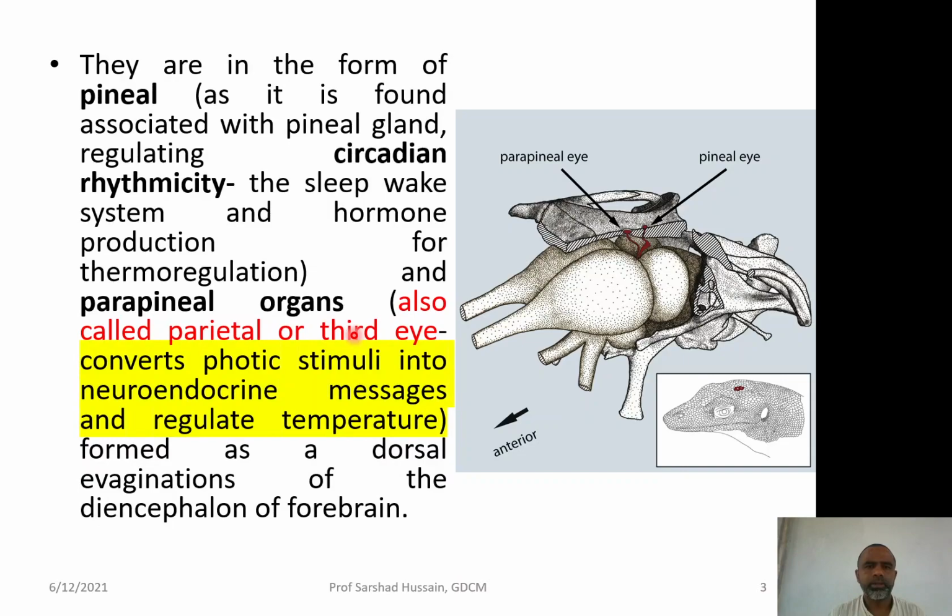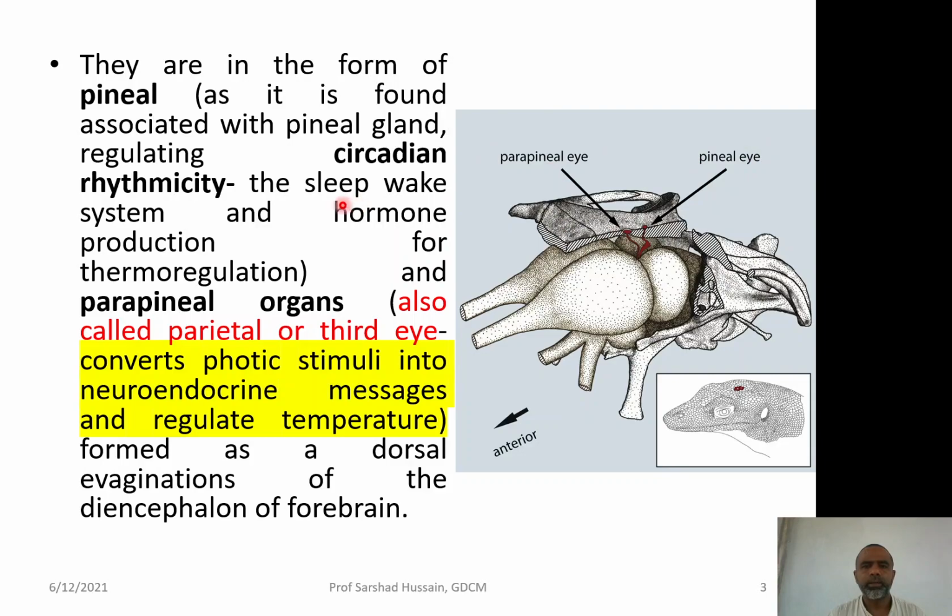Median eyes are in the form of the pineal eye and the parapineal eye, or you can say the pineal organ and the parapineal organ.